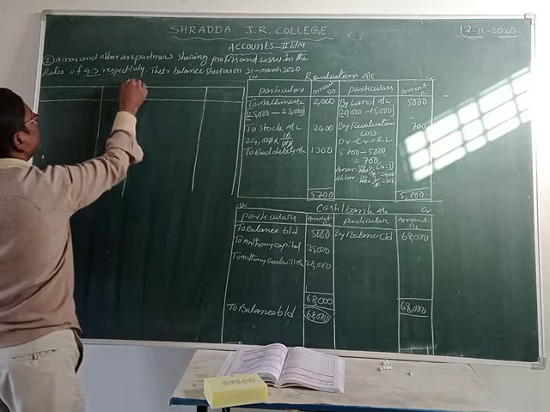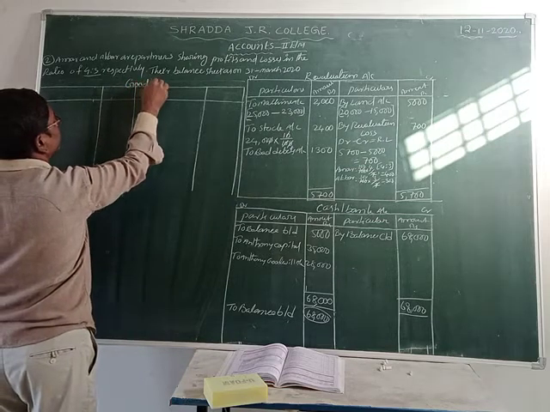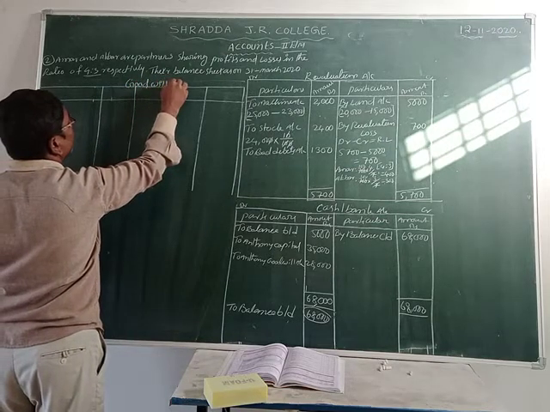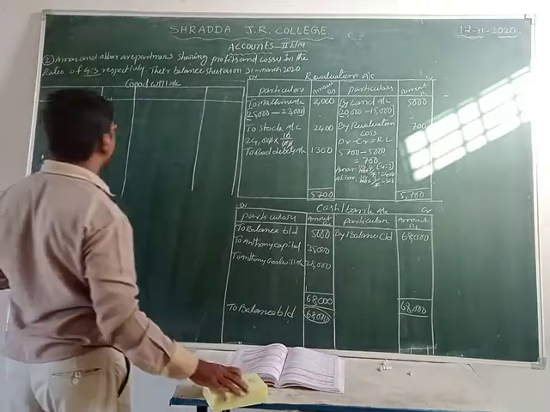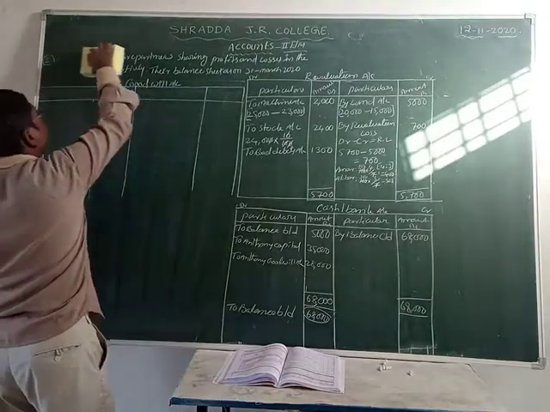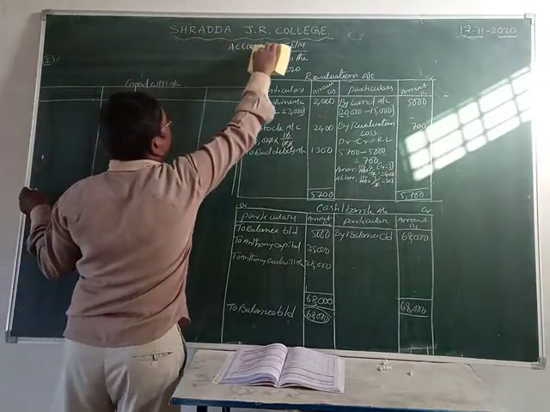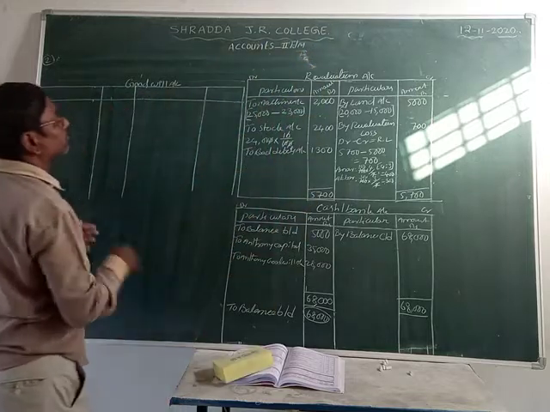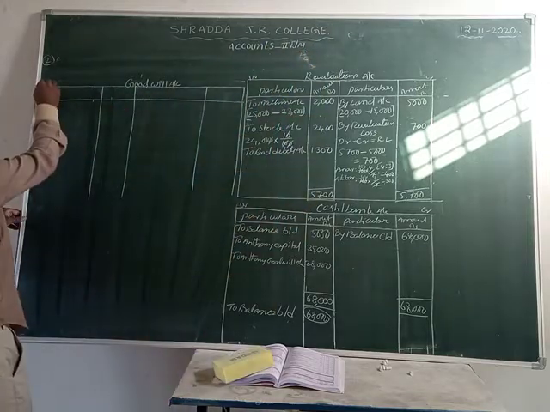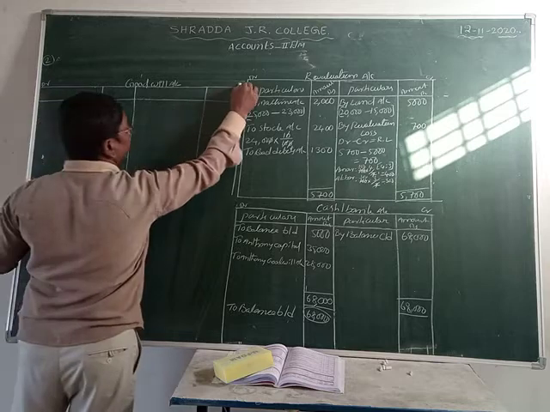This is the goodwill account. So debit and credit.